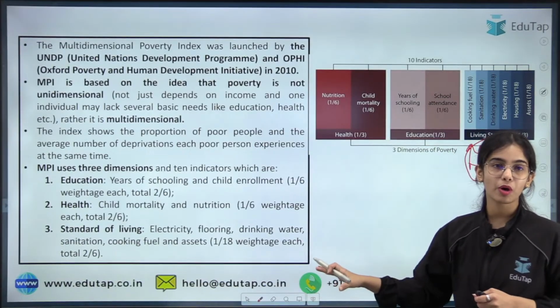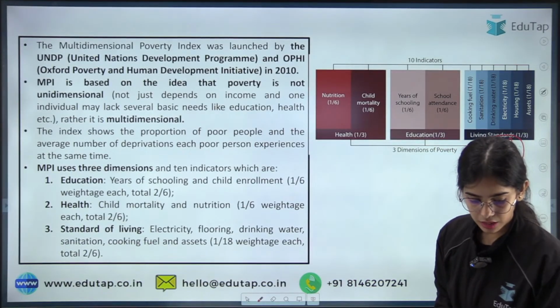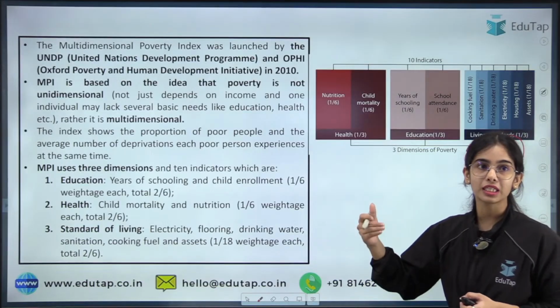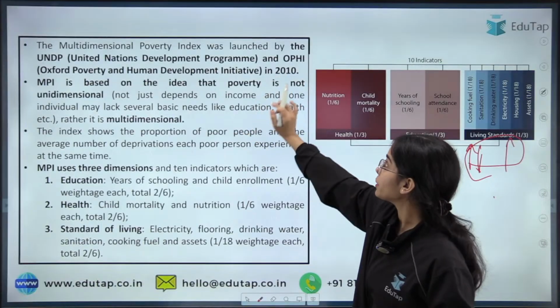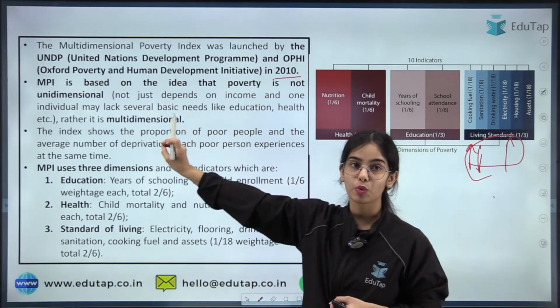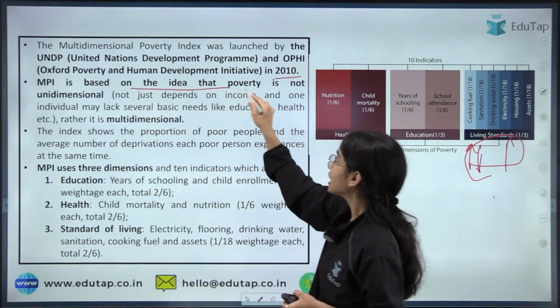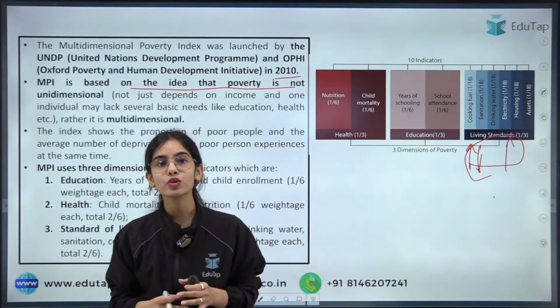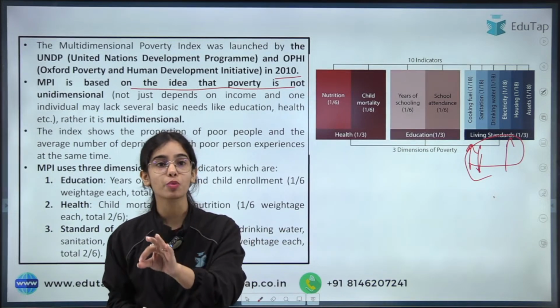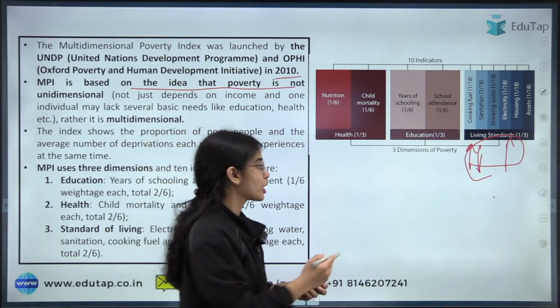Now you can read more about the multidimensional poverty index. This is the basic idea that the multidimensional poverty index was launched by OPHI and the UNDP in 2010. It is based on the idea that poverty is not unidimensional, it is multidimensional. Now Niti Aayog has also released the national multidimensional poverty index for our country.